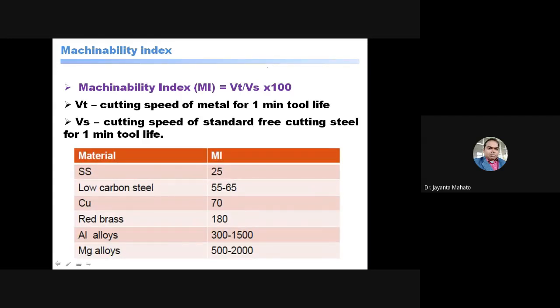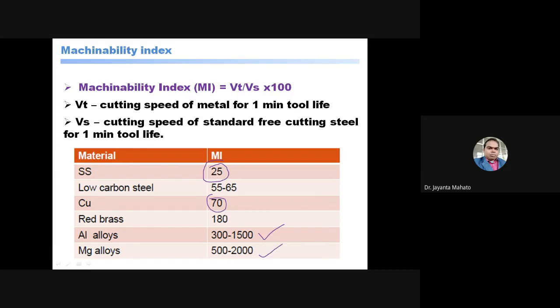From this machinability index, you can get the information about which material has more machinability. Like this, SS, stainless steel, has less machinability compared to copper, aluminum, and magnesium alloys.